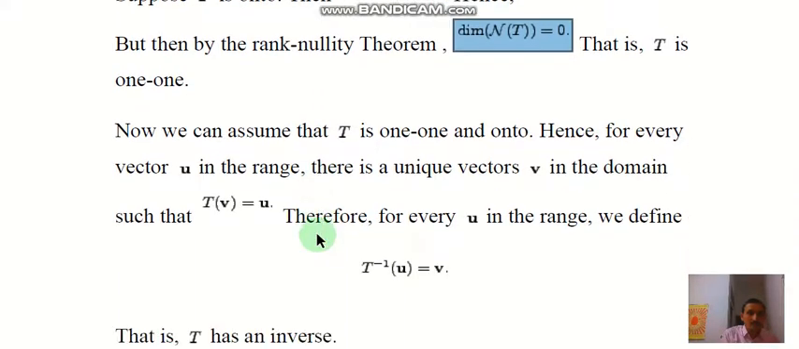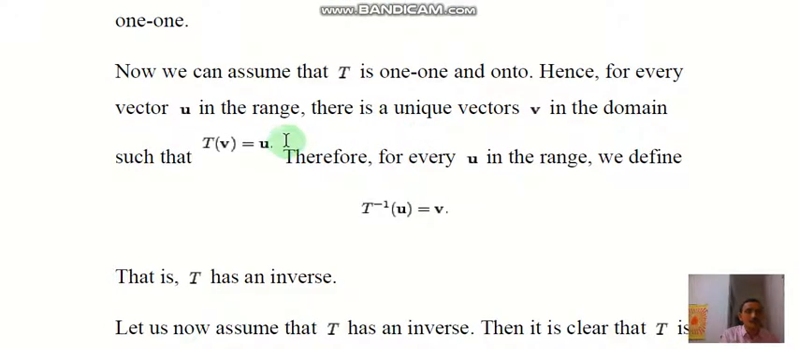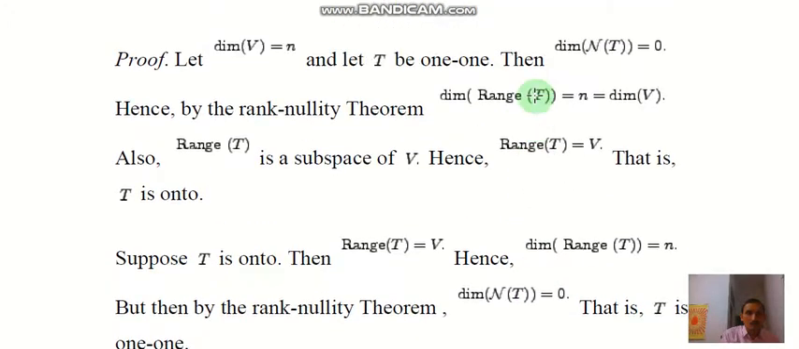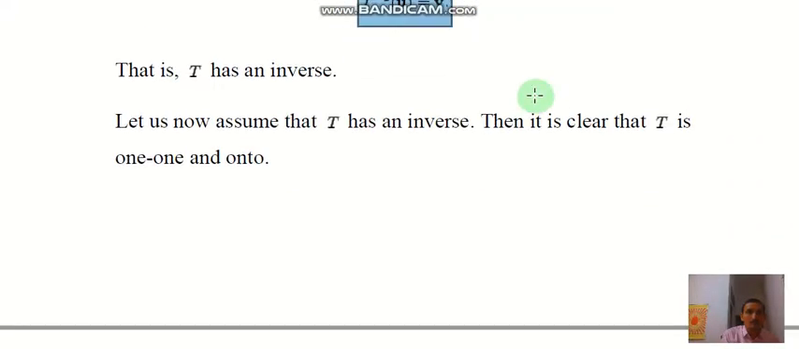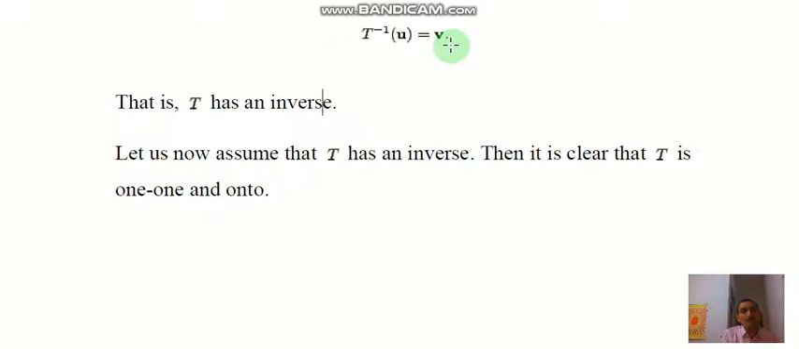Now we can assume that T is 1-1 and onto, hence for every vector u in the range there is a unique vector v in the domain such that Tv equals u. Therefore for every u in the range we define T inverse u equal to v. So we have obtained that for each element there is a pre-image, therefore T has an inverse.